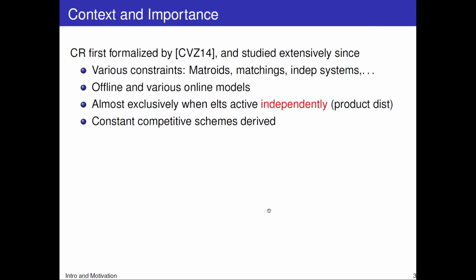Now for some context. Contention resolution was first formalized by Chekuri et al. and has since been studied extensively. It's been looked at for various constraints like matroids, matchings, and so on. It's been studied offline and online, but almost exclusively when the elements are active independently, meaning that the input set is drawn from a product distribution. Nevertheless, constant competitive schemes have been derived for these various settings.